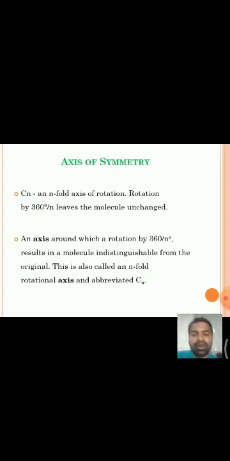If rotation by 360 by n degrees gives an identical molecule, then the molecule is said to have a Cn axis of rotation or n-fold axis of rotation, an axis around which the rotation by 360 by n degrees results in a molecule indistinguishable from the original. This is also called an n-fold rotational axis, and it is abbreviated as Cn.